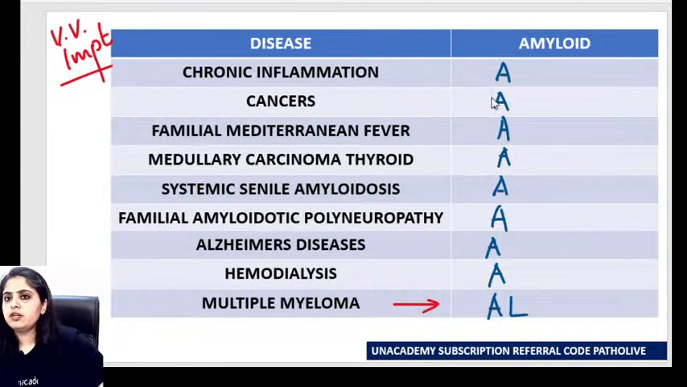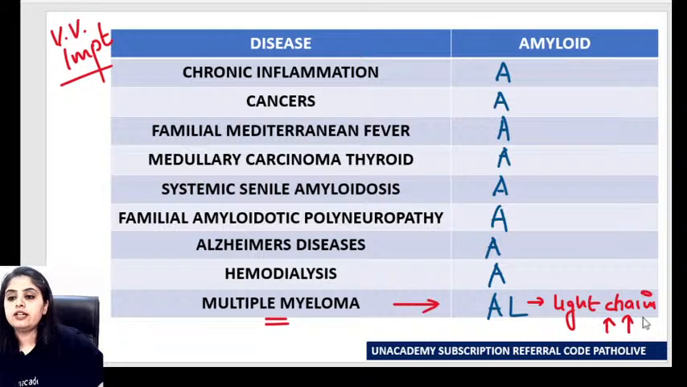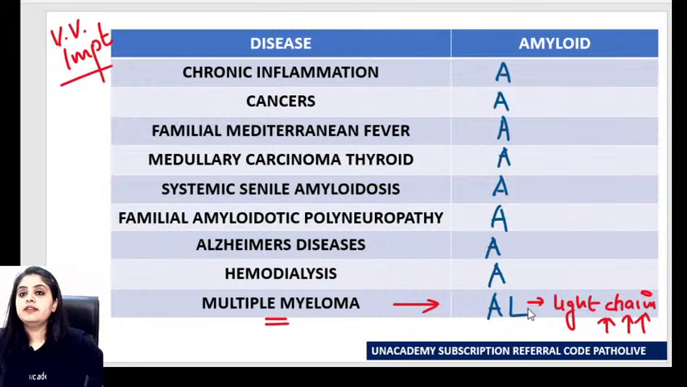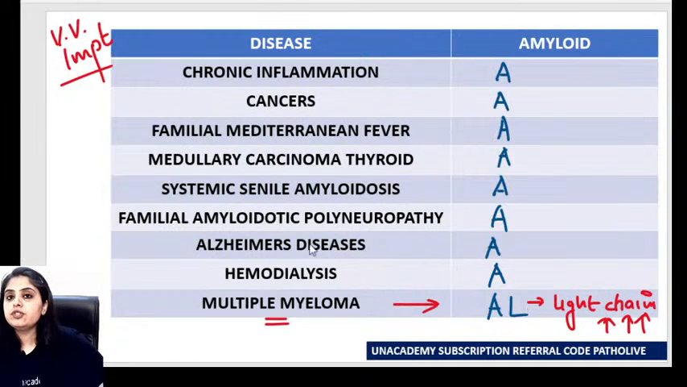So A everywhere for amyloid, L over here will stand for light chain, because I know multiple myeloma is a plasma cell problem, right? So lots of light chains are formed. There are lots and lots of light chains that are formed. As a result, AL type of amyloid. Very, very good.